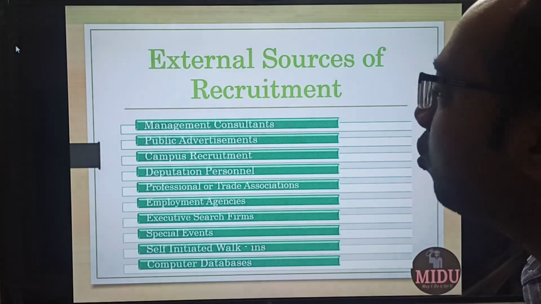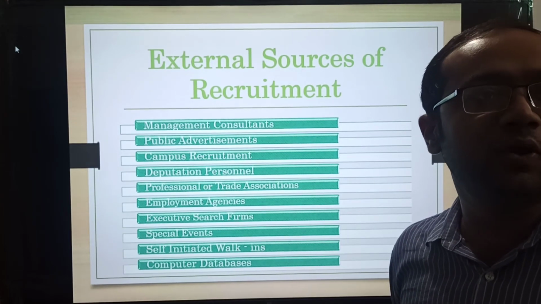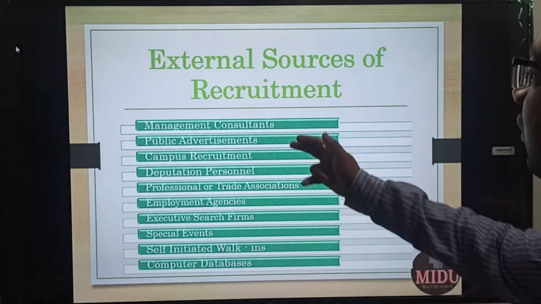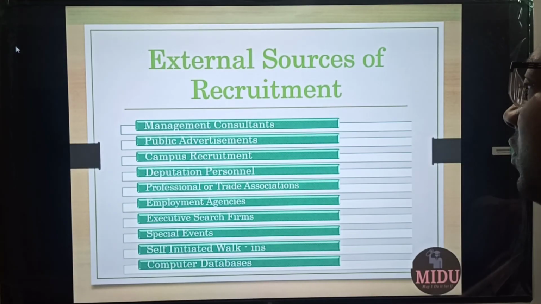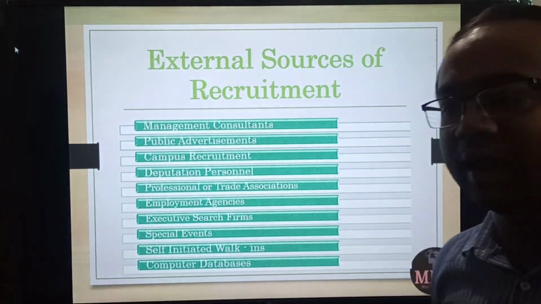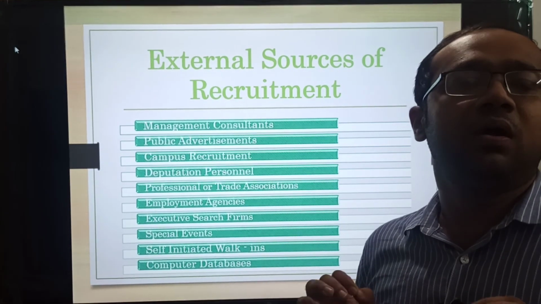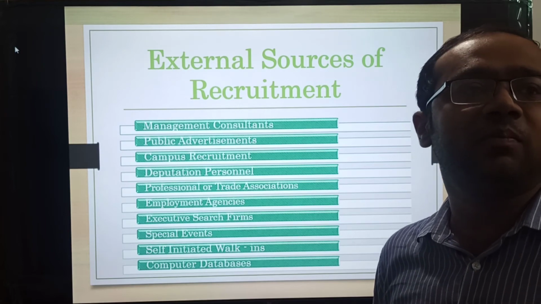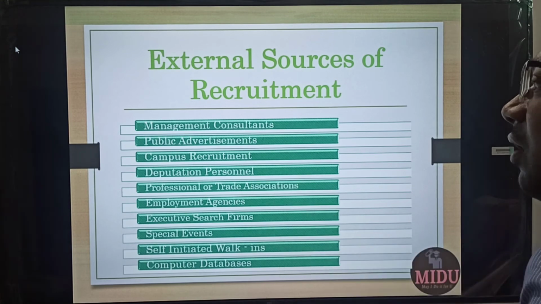See, a company normally does not hire only for lower positions. Many times even for HOD level you need to hire people. In that case, you need to go out to the experts in the industry who can get you the right candidates. Public advertisements: especially government organizations use that. Whenever there is a vacancy they are hiring for, they will publish ads in the newspapers, or displays or even hoardings, or nowadays in the digital age on a website it will definitely be available. So this is known as public advertisement.